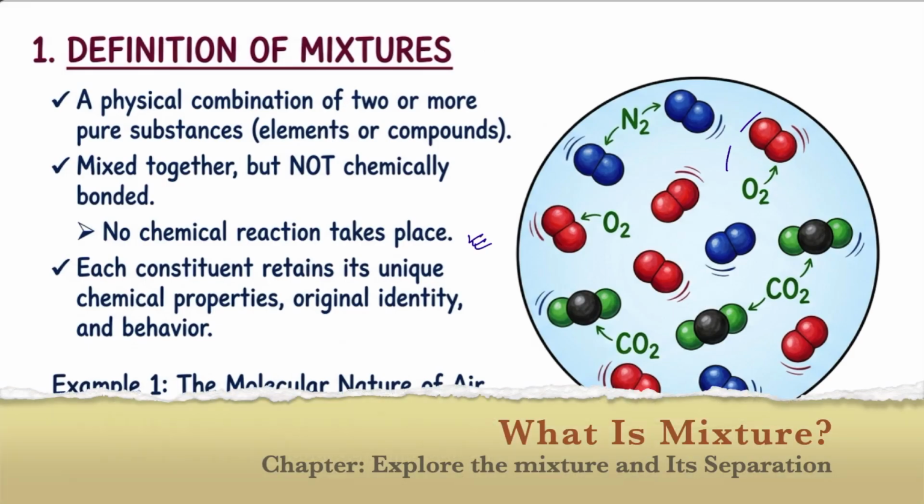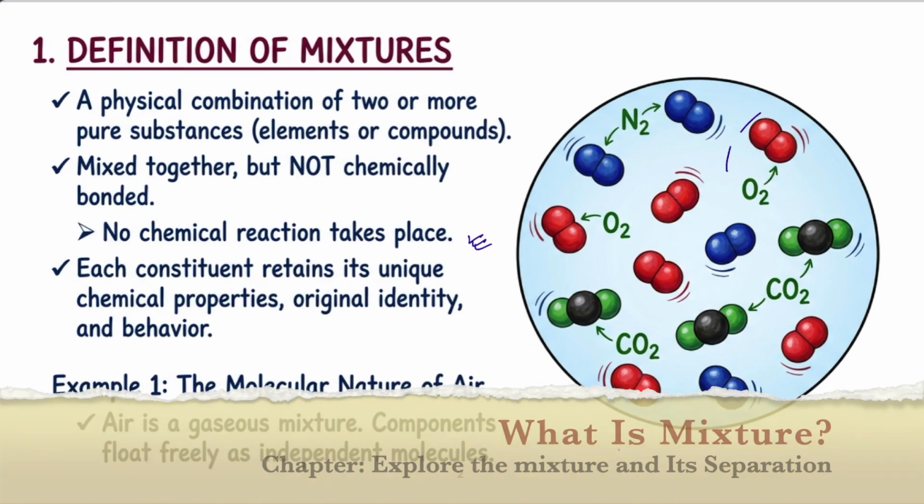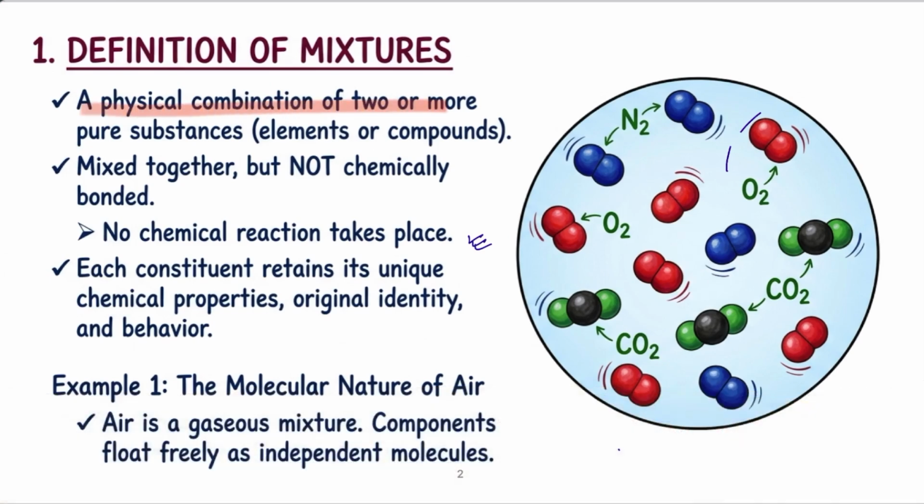So let's first try to understand what a mixture is. A mixture is a physical combination of 2 or more pure substances, maybe elements or compounds, right? They mix together, but there is no chemical bond formed between the components or constituents of the mixture. The next point is that no chemical reactions occur between the components of the mixture, right? And each constituent of the mixture retains its unique chemical properties, original identity and behavior, right?